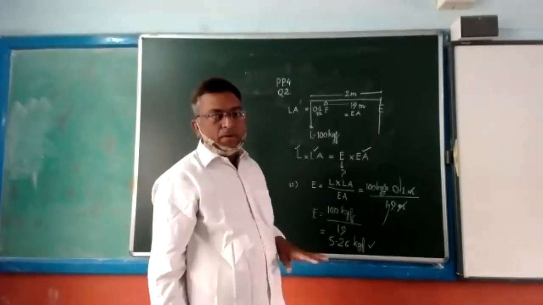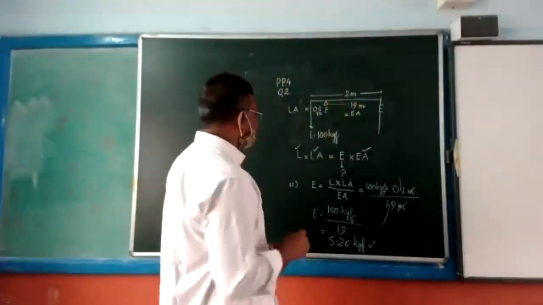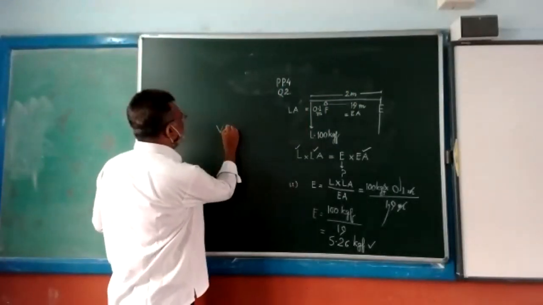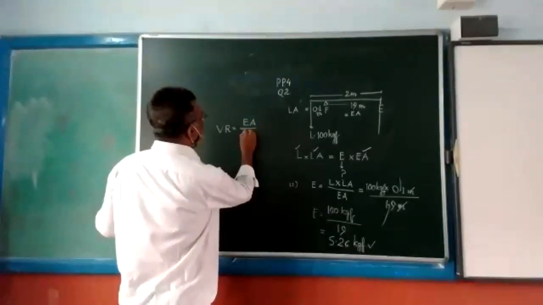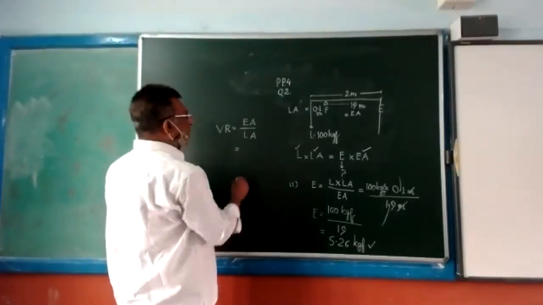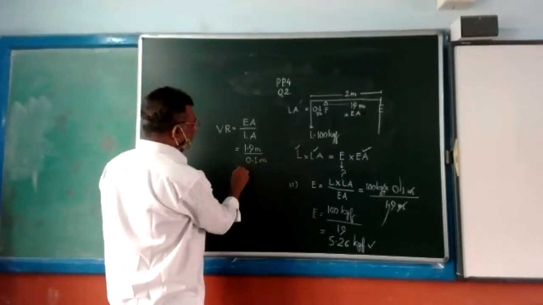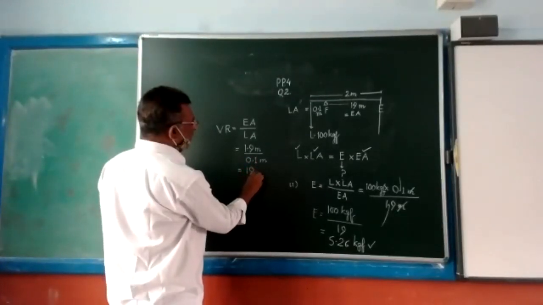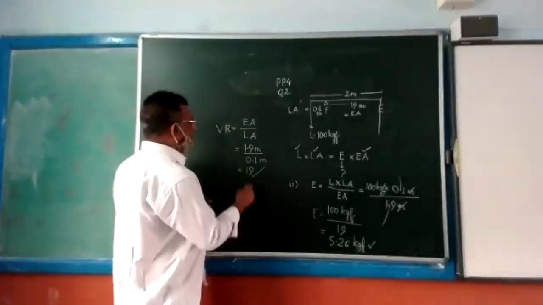Now the problem is how to get the value of velocity ratio. Velocity ratio is equal to effort arm divided by load arm. Effort arm is 1.9 meter, divided by load arm 0.1 meter. To simplify, you get 19.